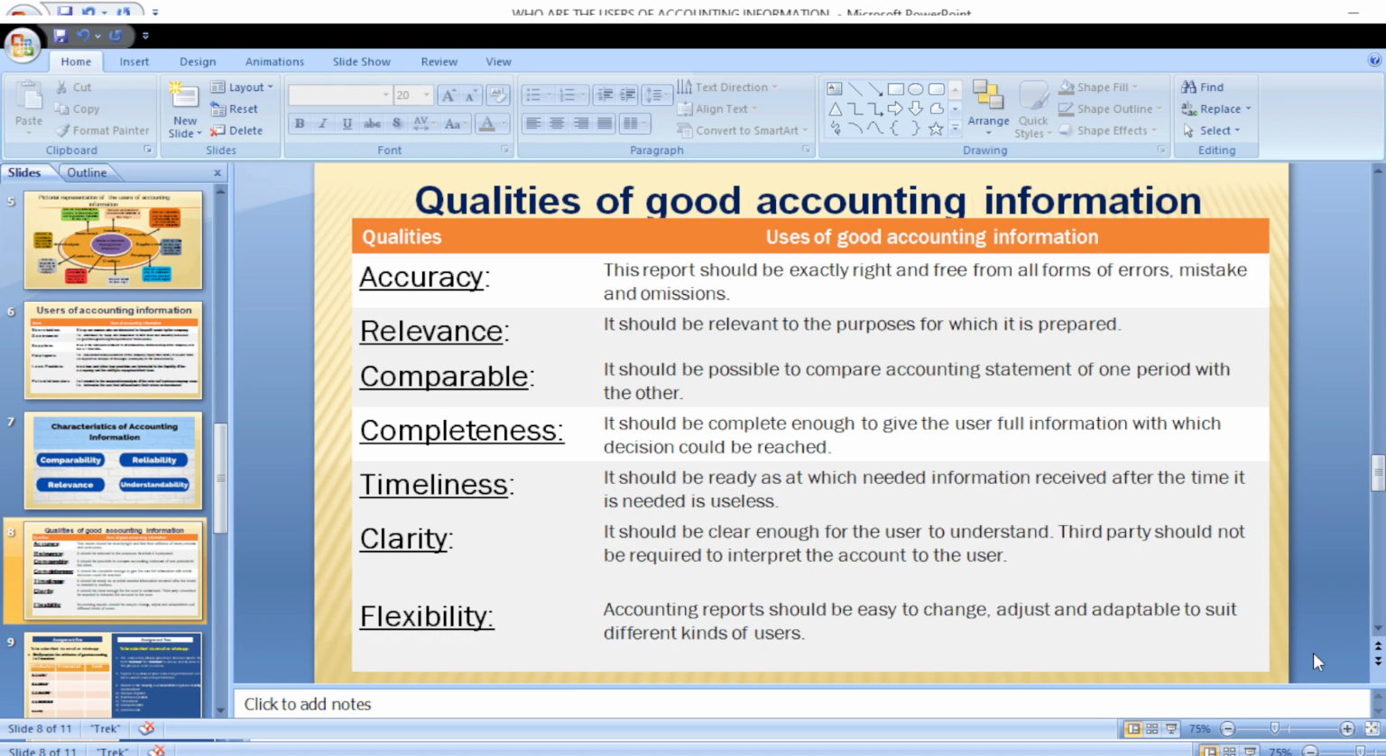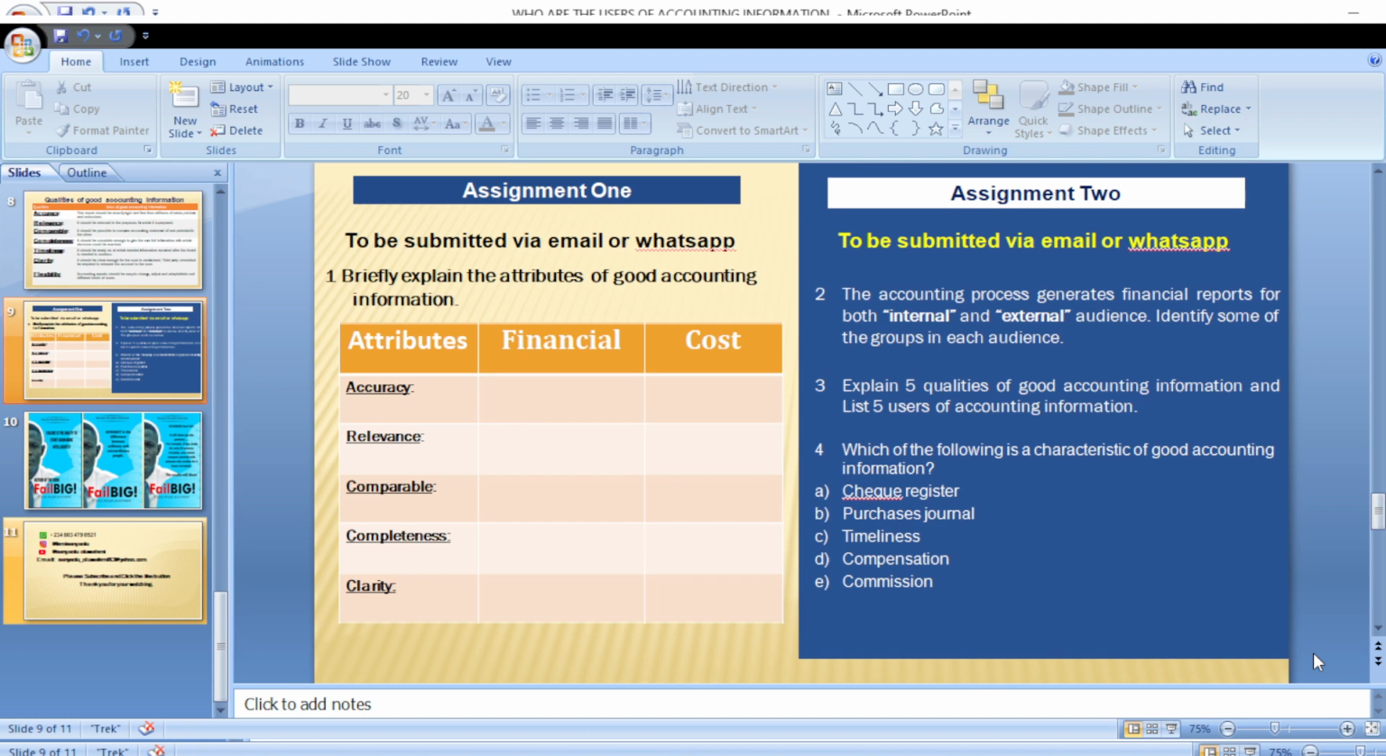Now, these are qualities of good accounting information. So for our assignments, you can see our assignment there can be submitted via email or WhatsApp, as the case may be. The first one is briefly explain the attributes of good accounting information. So you should be able to explain the attributes of good accounting information. Then also,